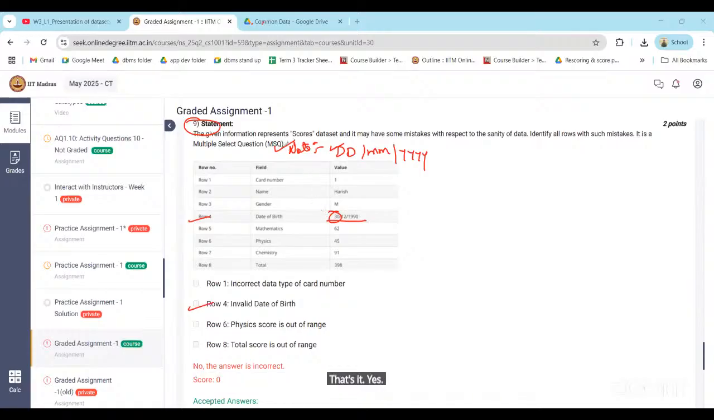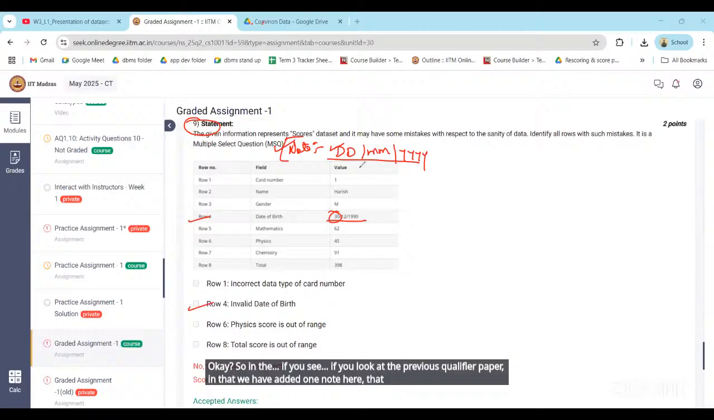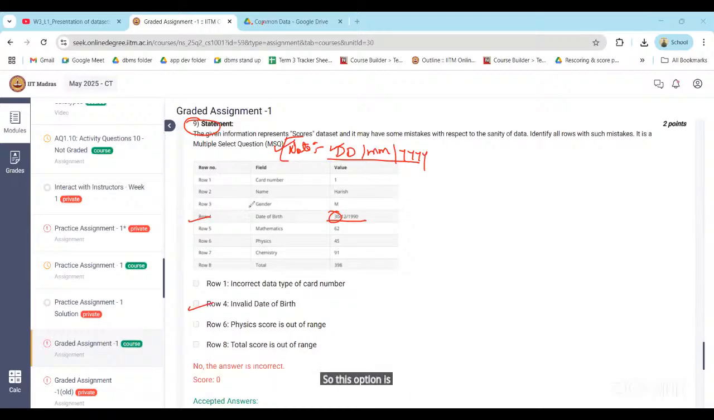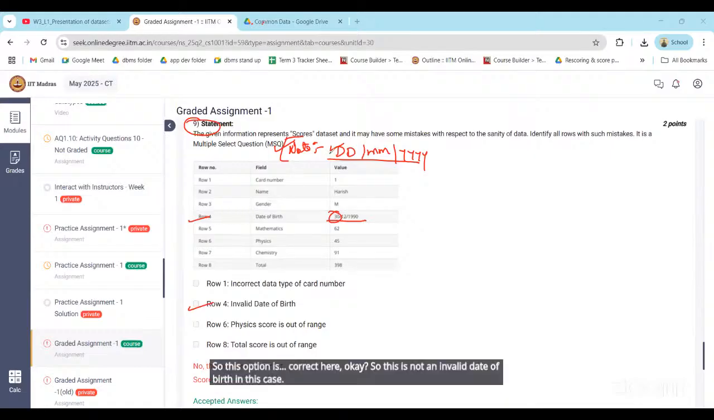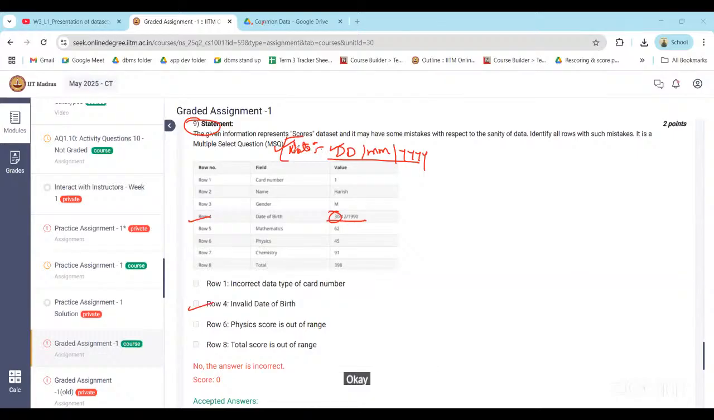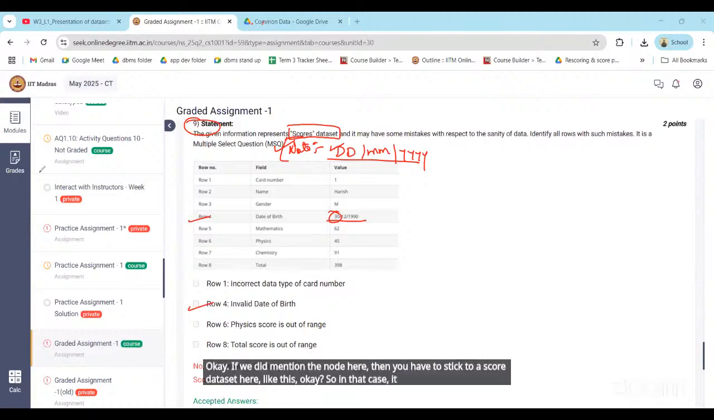If you look at the previous qualifier paper, in that we have added one note here that date of birth will follow this particular format. So this option is correct here. So this is not an invalid date of birth in this case. But if we didn't mention the note here, then you have to stick to the data set like this. In that case, it is an invalid date of birth.